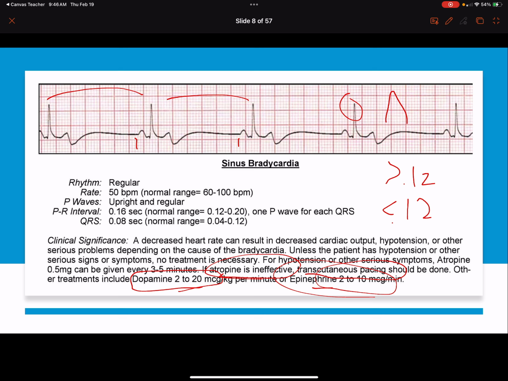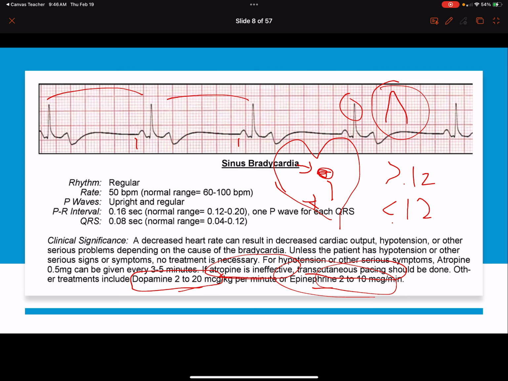If the rhythm is wide, meaning greater than 0.12, like this kind of example here, that tells me that the rhythm is originating from below that AV node. So here's my AV node. So it's coming from down here, in my ventricle somewhere. And when that is occurring, atropine is only working right here at the AV node predominantly. So if the rhythm is originating below that AV node, atropine has less effect, but we still can try it.